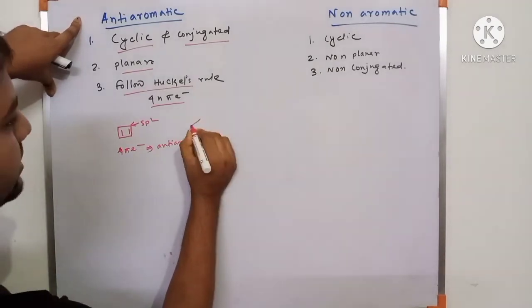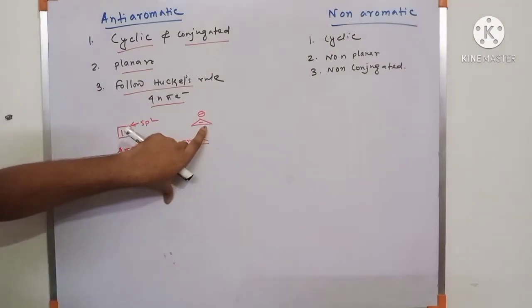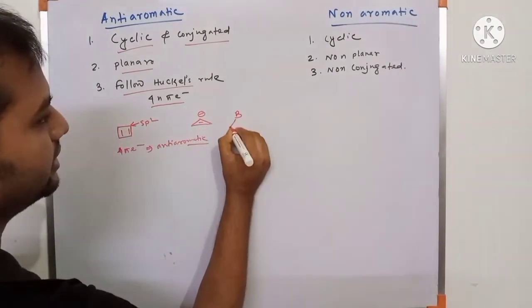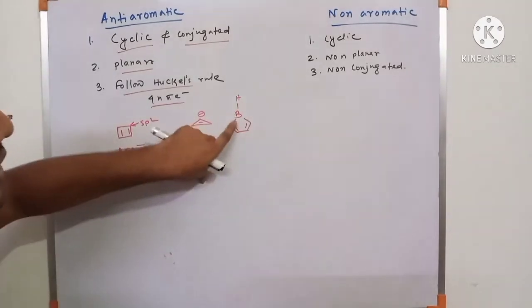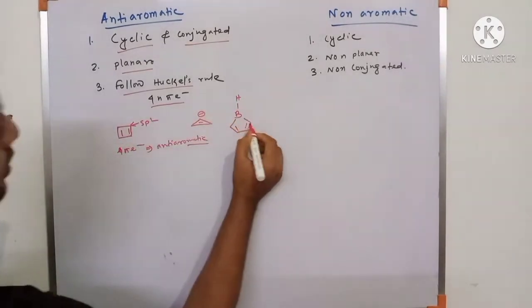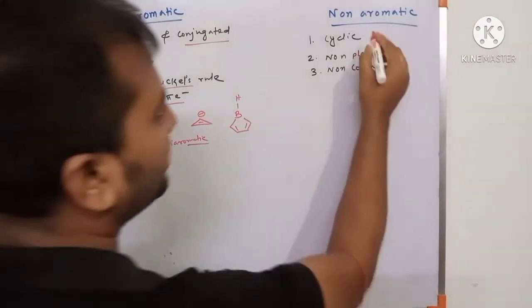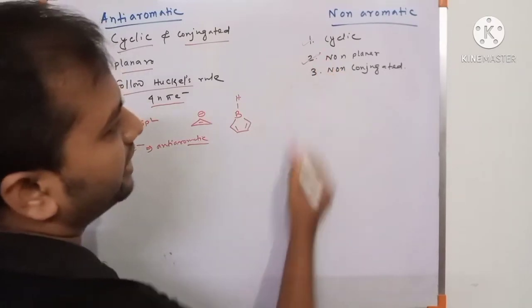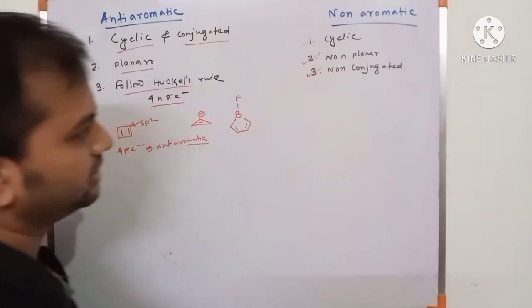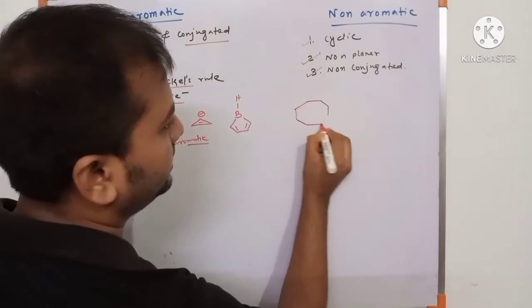Another example, suppose this one. This is also a 4 pi electron system, so it is also anti-aromatic. Suppose this one with boron, which has no lone pair, so there is a 4 pi electron system and this is also anti-aromatic. Non-aromatic: the first condition is cyclic, then non-planar and non-conjugated. Suppose an example, cyclooctatetraene.